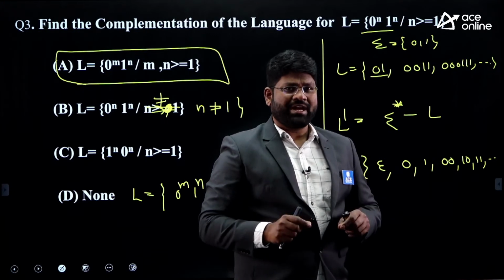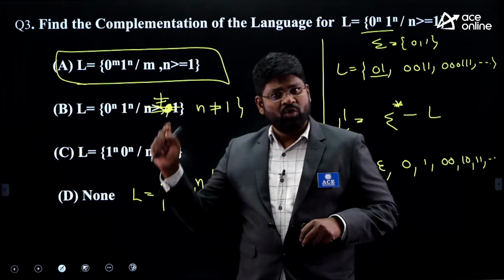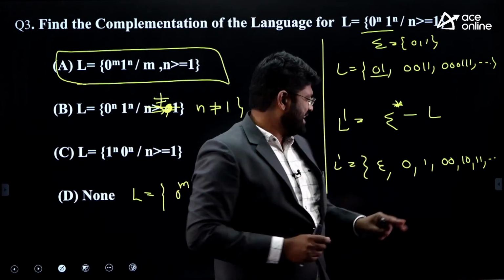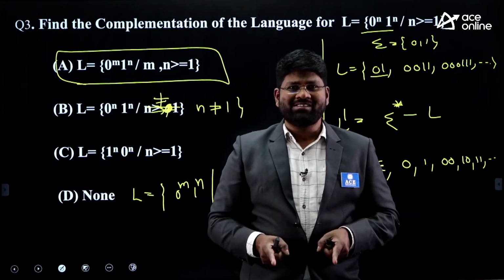What is your job right now? You know this is what the L dash members are. Now look at the options. Who can produce exactly the same set that is there in the L dash? That is the one going to be the right answer.